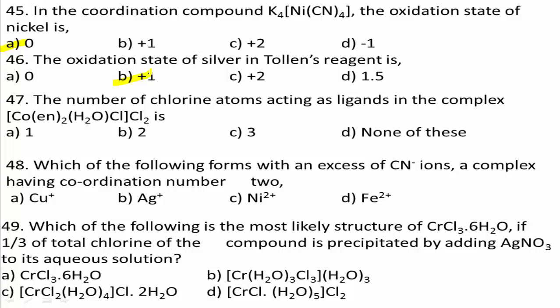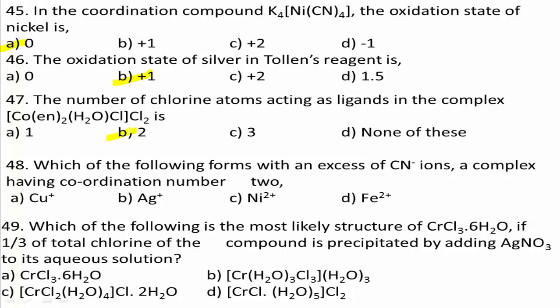Next question number 47. The number of chlorine atoms acting as ligands in the complex [Co(en)2(H2O)Cl]Cl2 is: option A 1, option B 2, option C 3 and option D none of these. Here 2 chloride ions or atoms act as a ligand. Therefore B is the right answer.